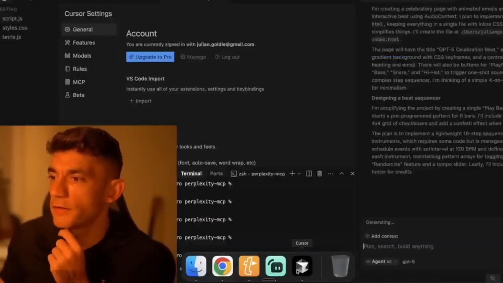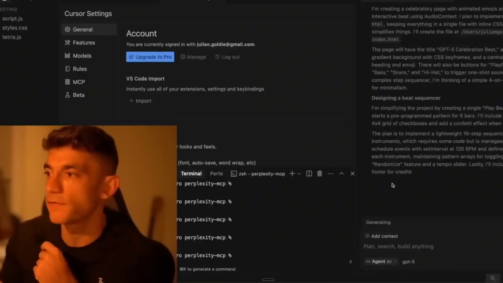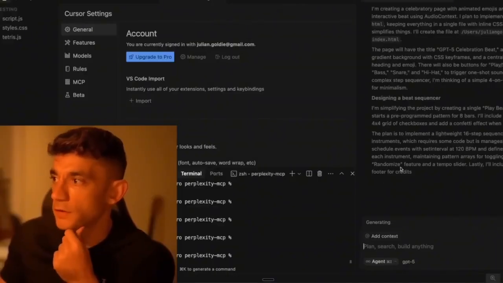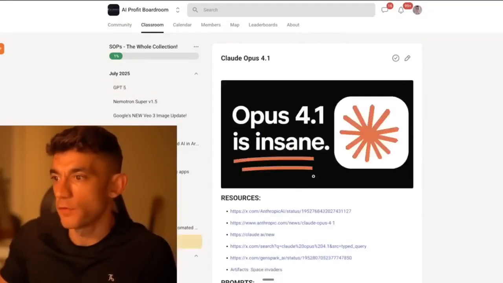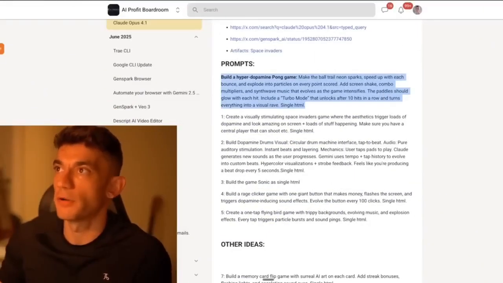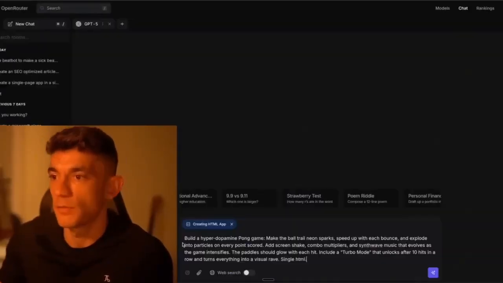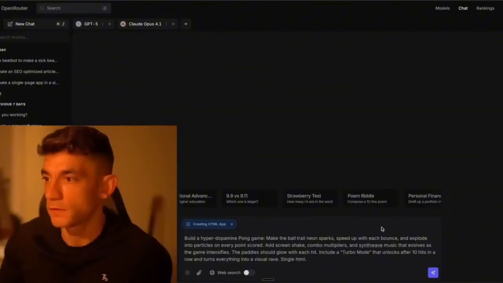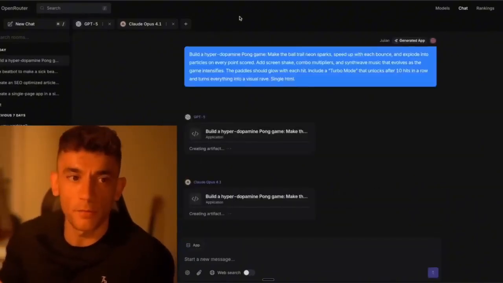The other thing that I'm noticing is Cursor is a lot faster than Visual Studio Code. Usually Visual Studio Code, if I was live streaming, would slow down my whole laptop, whereas Cursor seems to do better. Let's test some more stuff now. So if we go over to Opus 4.1, let's take something basic like a hyper-dopamine Pong game. We'll go over to ChatGPT, GPT-5, and we'll use it here. And again, we'll switch between Opus and we'll compare the outputs, right? So let's run that in the meantime. This is rinsing credits, but that's the price I will pay for you, my friends.